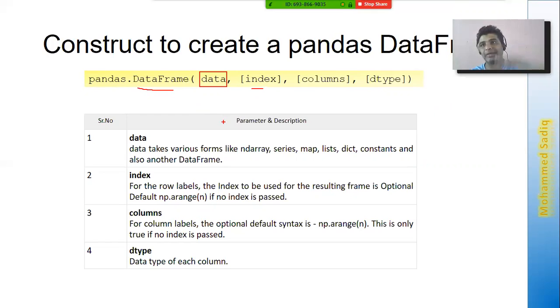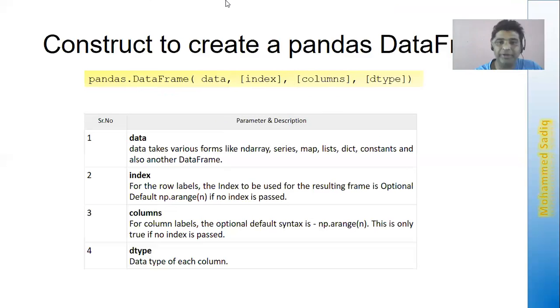So each row, like by default in the case of series, was given an index of 0, 1, 2, 3. Here also, by default, if I'm not giving an index, every row will be identified with a zero-based index: 0, 1, 2, 3. But you can redefine that index with numbers or even with character data. And not only the index, we can even define the column name. So each column name also can be defined with a value.